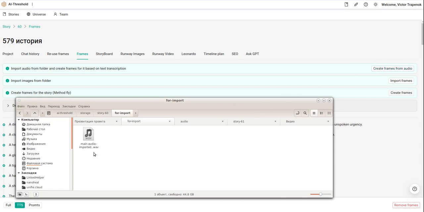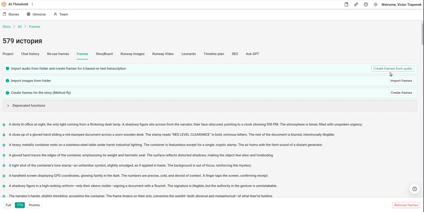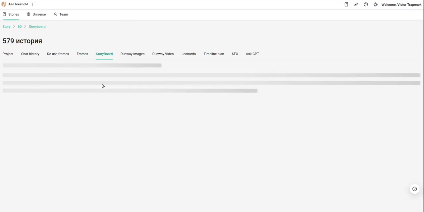On this step I will run the pipeline. On the first step here I will get the description from this file. I will take an array for every word inside the file with the timings. Okay, when this is finished, we can go to the storyboard.